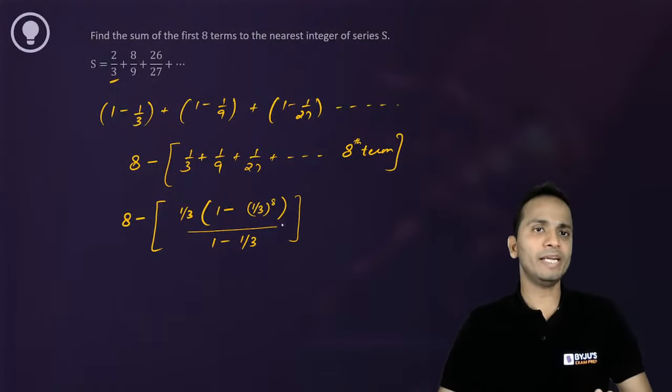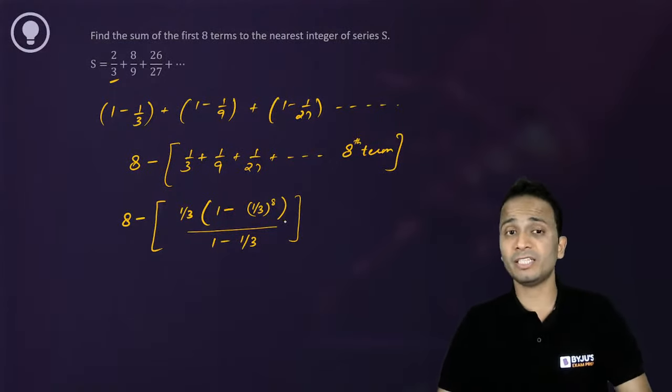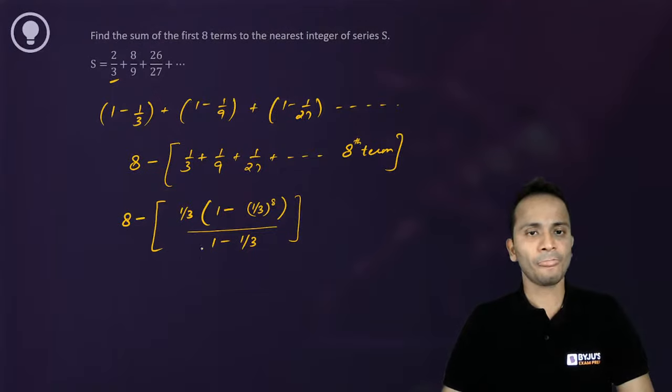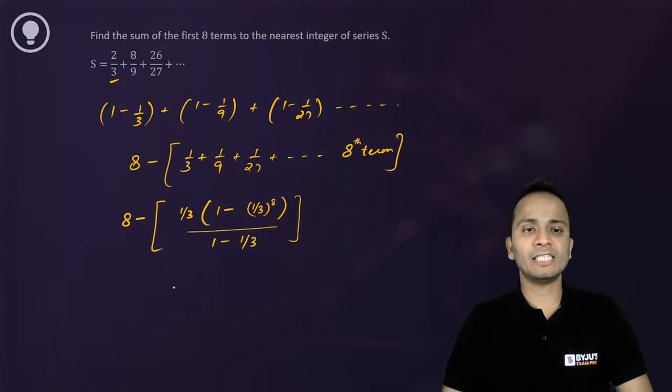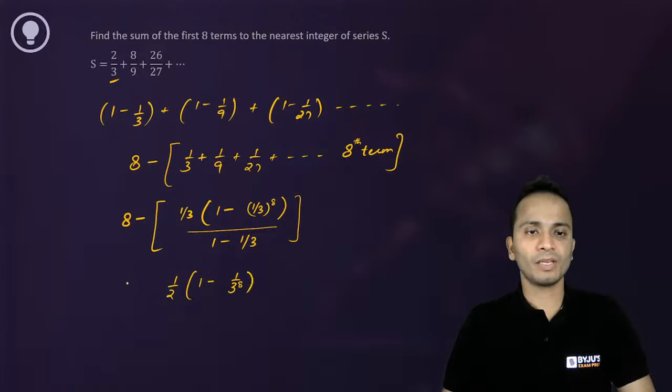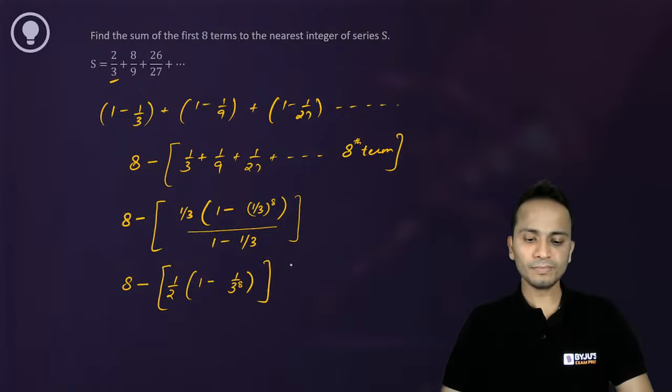So this is how we'll write the sum of first 8 terms of this series. Okay, so denominator will be 2 by 3, then 3 will get cancelled, so it will become 1 upon 2 bracket 1 minus 1 upon 3 raised to the power 8, and I have to subtract it from 8. Okay, right.